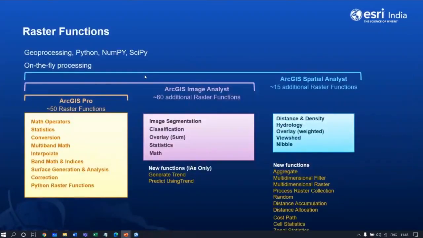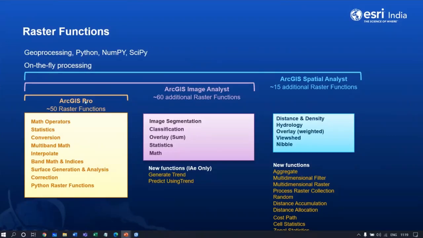Yes, so we have seen geoprocessing, and this can be extended by the Python libraries, open libraries also. Now, raster functions are the processing that are applied directly onto the pixels and imagery and data sets, unlike the geoprocessing where new data sets are created. And we have 120 plus raster functions which support on-the-fly processing.